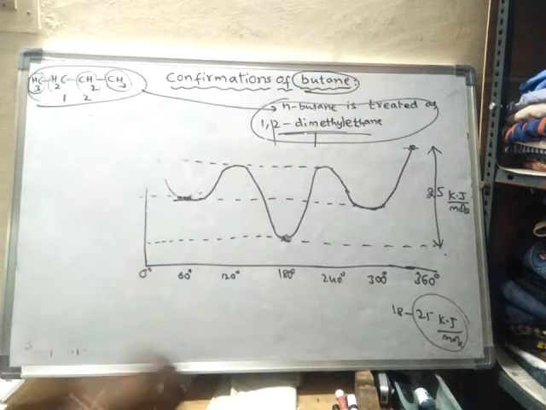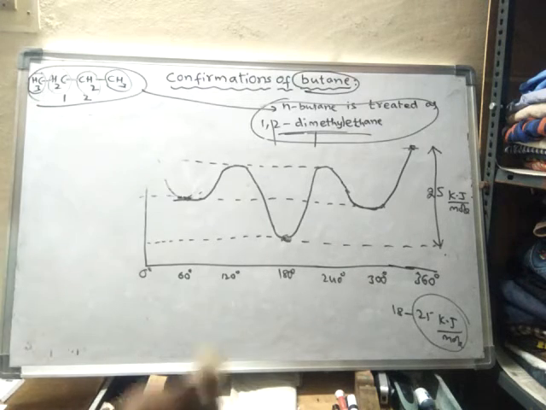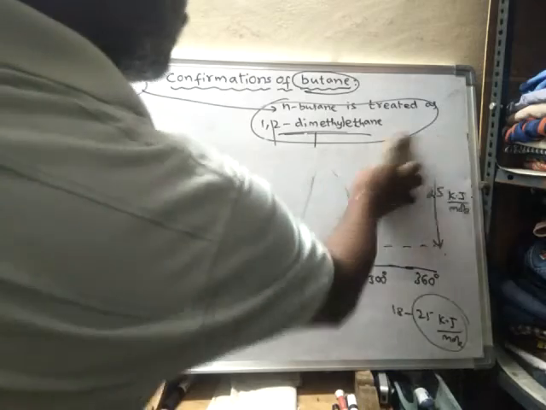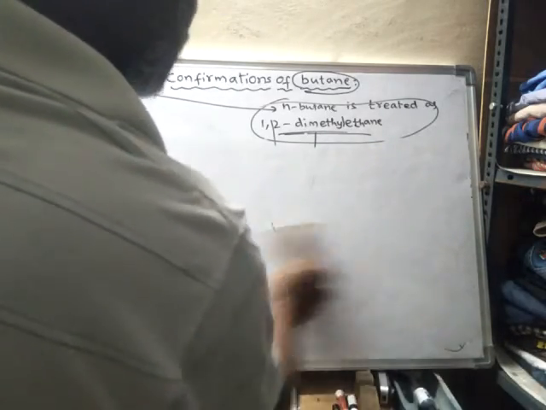There are some more points to learn. The fully eclipsed form is the least stable form. Remember why it is the least stable form? Because it has two types of strains.